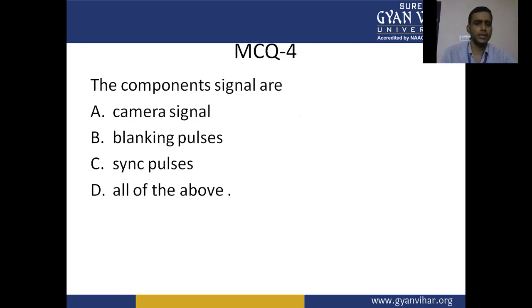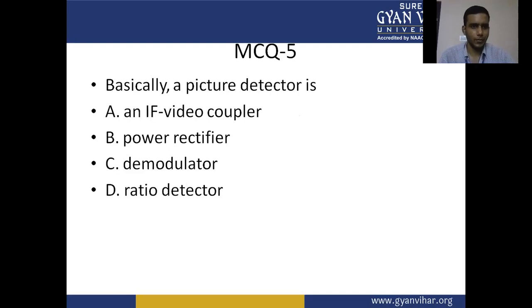The component signals are A. Camera signal, B. Blanking sync pulses, C. Sync pulses, D. All of the above. Component signal means the composite video signal. Basically, a picture detector is A. An IF video coupler, B. Power rectifier, C. Demodulator, D. Ratio detector.